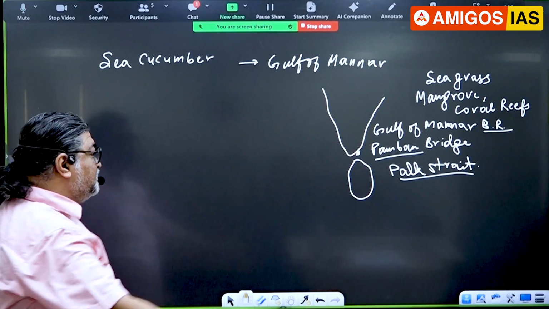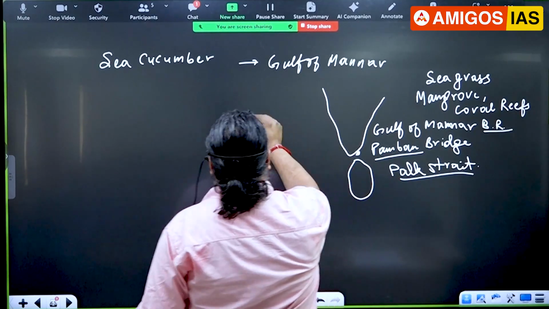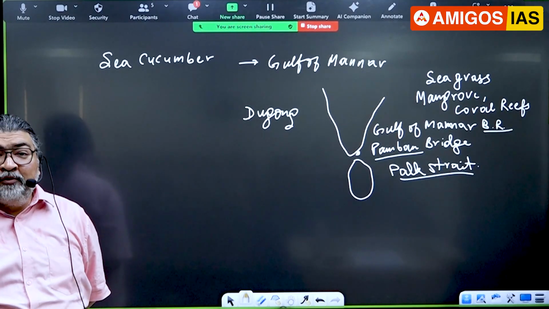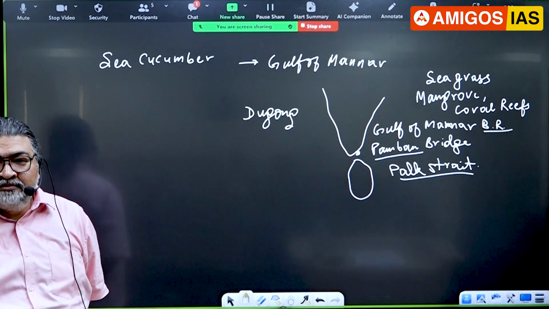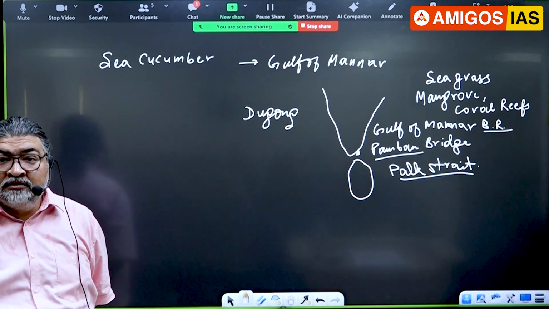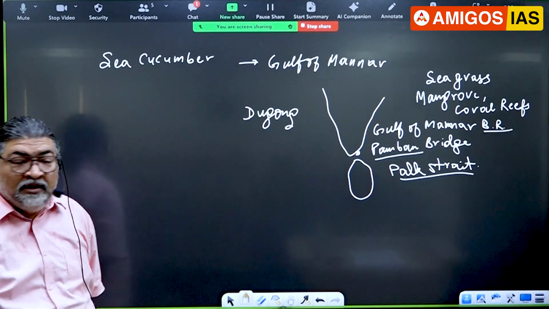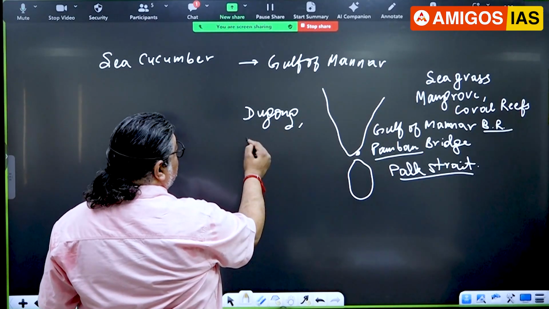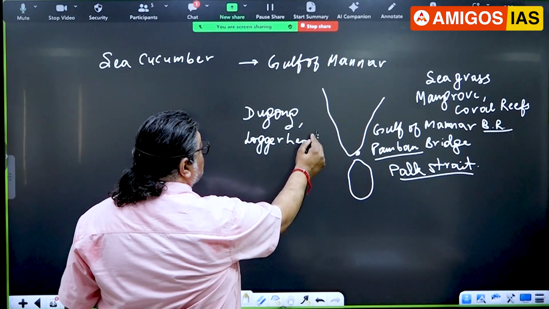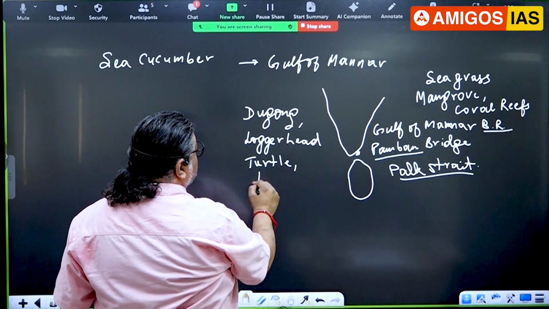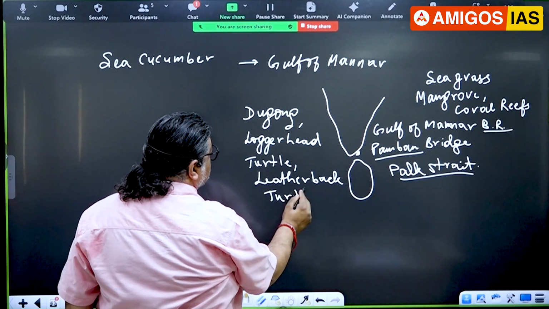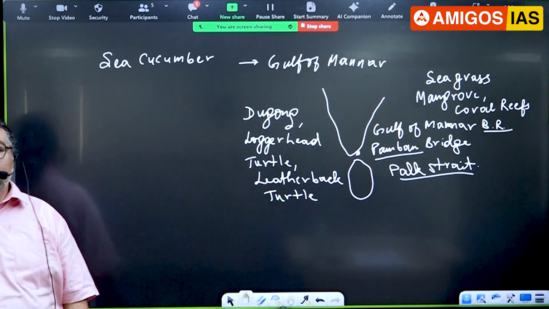I'll give you certain names of species here. You know this name. I'll give you one name: dugong. We have a population of dugong, the sea cow. Where do we find it? Gulf of Mannar, Andaman and Nicobar, Gulf of Kutch. Kutch is in Gujarat. We have a population of dugong. Then you have turtles. Like here, I'll give you a name. We have a very important turtle called the loggerhead turtle, and the leatherback turtle. You find them in that area.